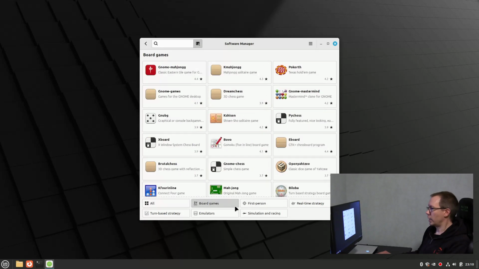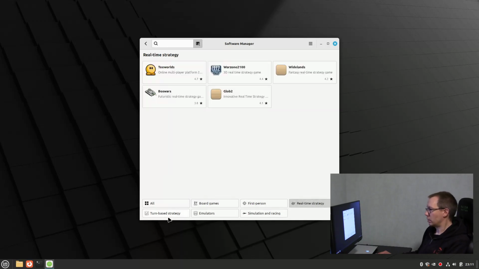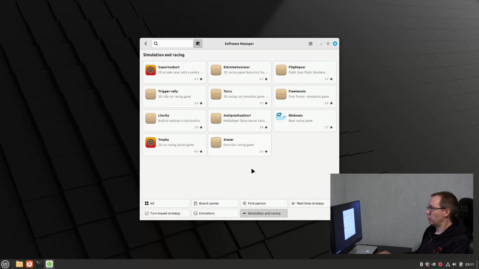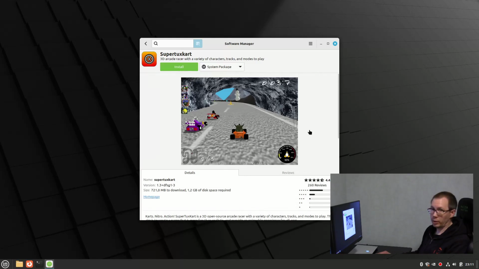You have board games, first-person games, strategy games, some emulators, a lot of them, simulations. You have Tuxkart, a very fun game.